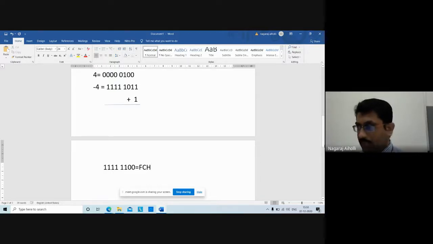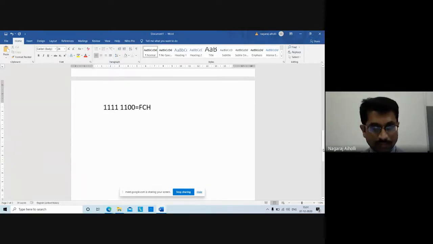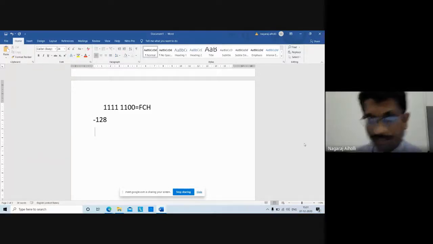Similarly, let me consider one more example, -128, the last one. How will it represent -128? First write 128. 128 is in decimal.